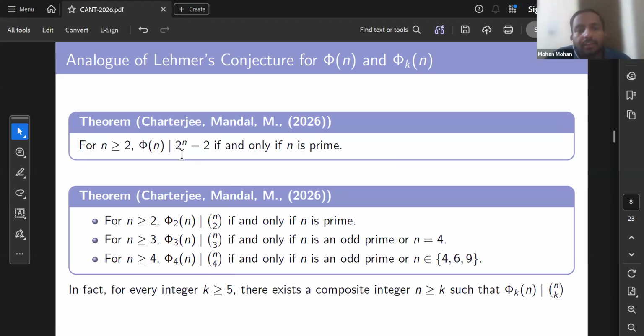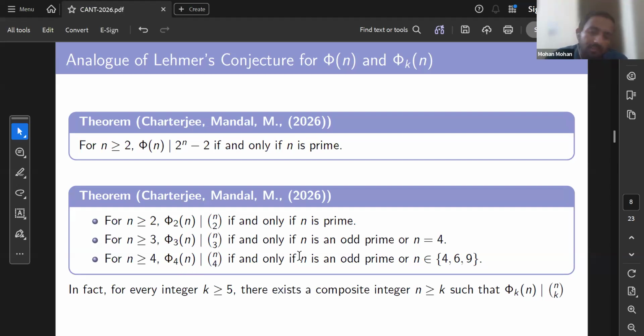phi_N(n) divides 2 raised to n minus 2 if and only if n is prime. In the case of phi_k(n), we established that phi_2(n) divides n choose 2 if and only if n is prime. And if phi_3(n) divides n choose 3, then n is an odd prime except n equal to 4. In the case of 4, we also got some other composite numbers for which this divisibility holds.